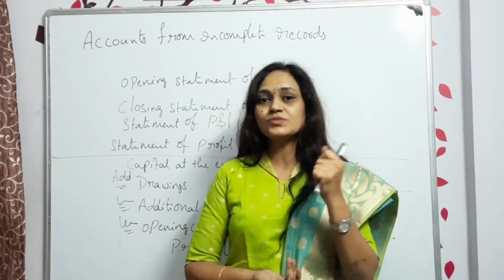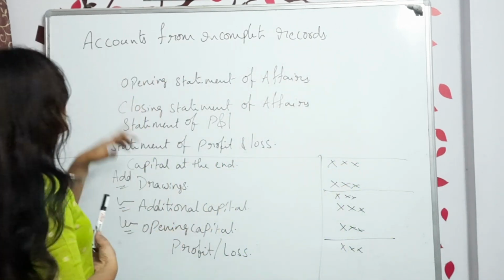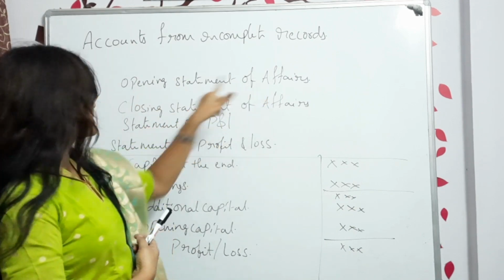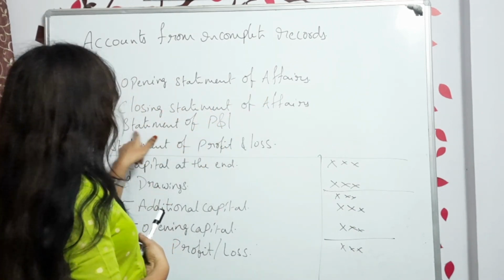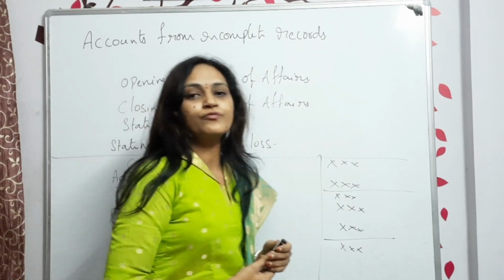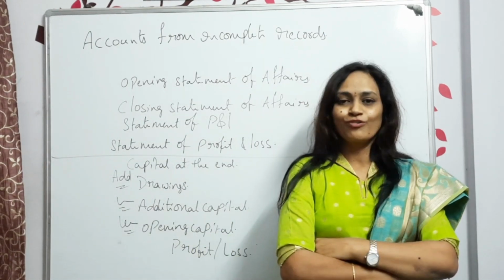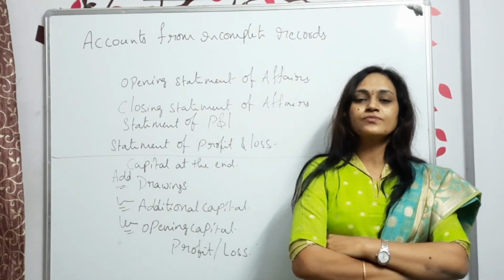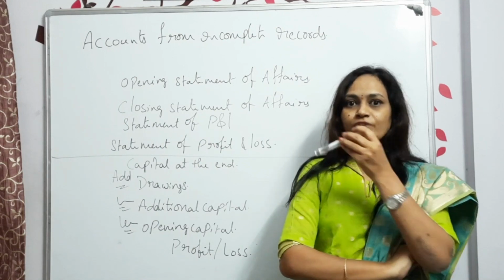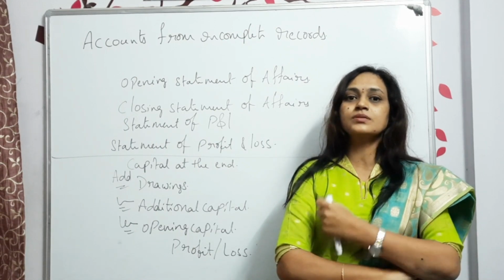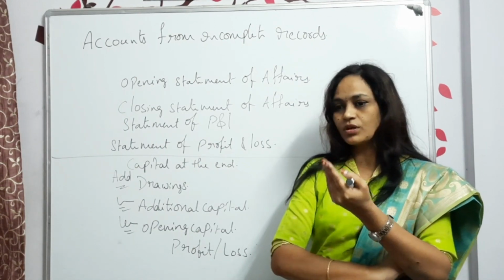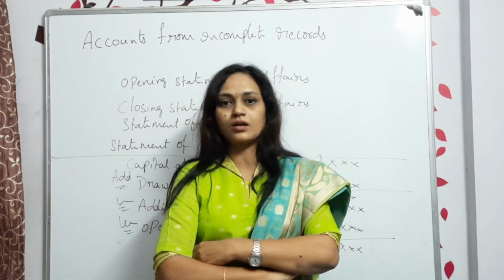In this, what are we going to prepare? We are preparing the opening statement of affairs, the closing statement of affairs, and the statement of profit and loss account. First of all, why do we need to prepare these? In earlier times, they may not have known how to write the accounts.